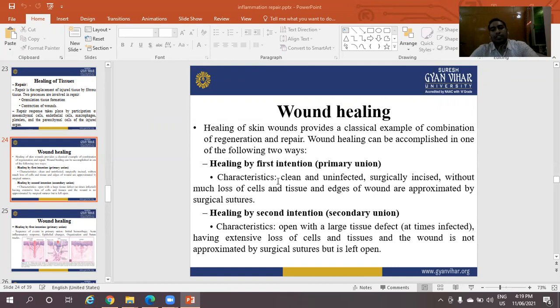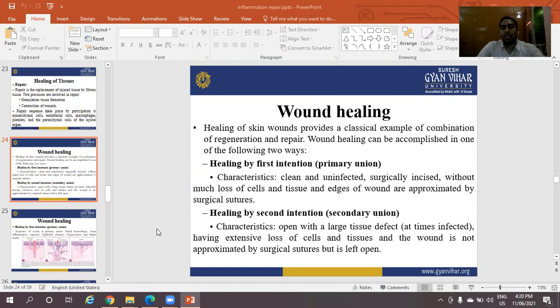Healing by first intention is characterized by clean, uninfected, surgical incisions without much loss of cells and tissues, and the wound edges are approximated by surgical sutures. The second one is secondary union, characterized by an open wound with a large tissue defect, at times infected, having extensive loss of cells and tissues, and the wound is not approximated by surgical sutures but is left open.